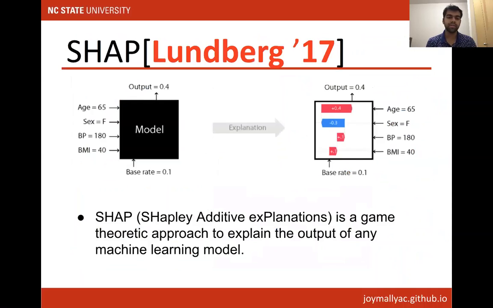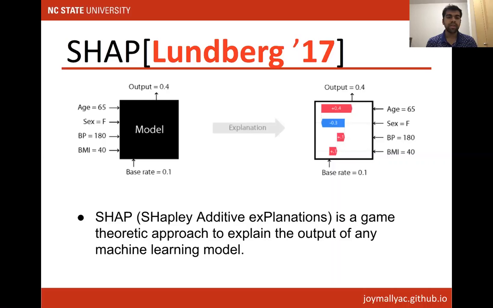Now, how to detect this kind of bias? There are certain bias metrics to find bias in a machine learning model, but they have their own shortcomings. So nowadays, people have been using SHAP and LIME explanation algorithms. So what is SHAP? It is an instance-based explanation algorithm.